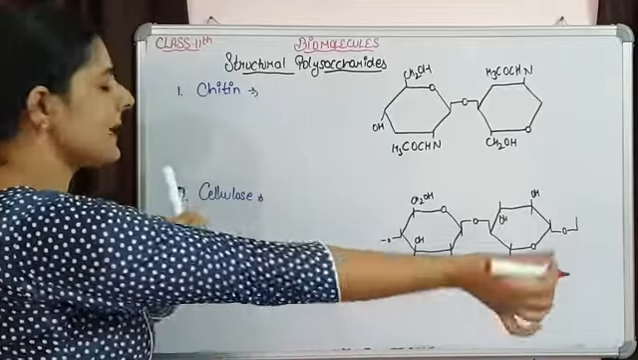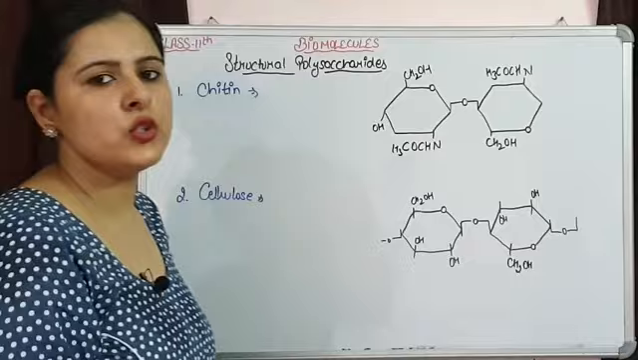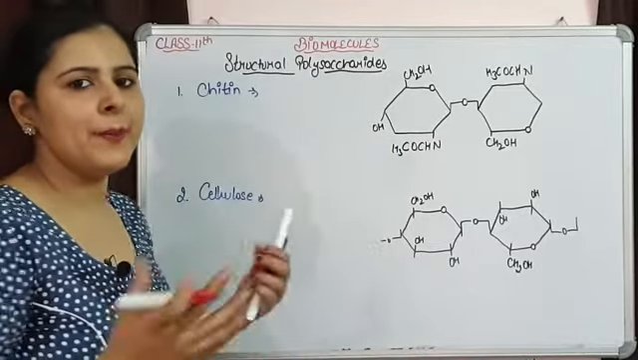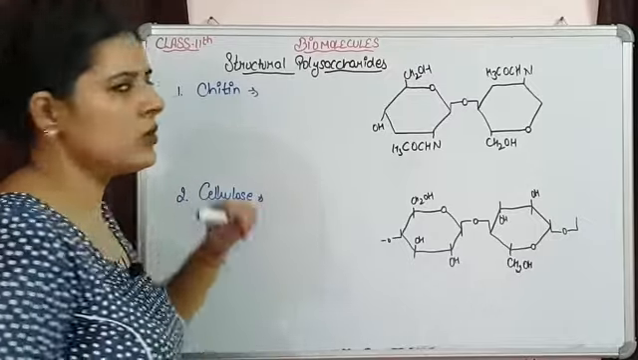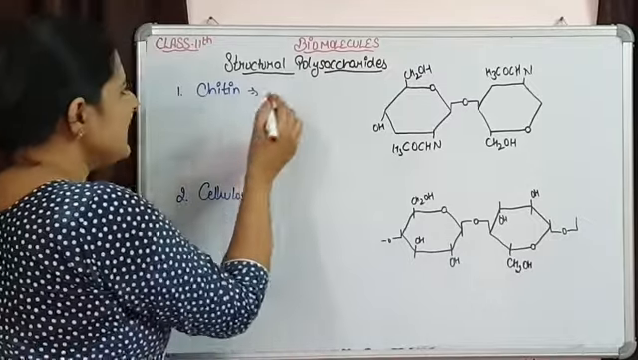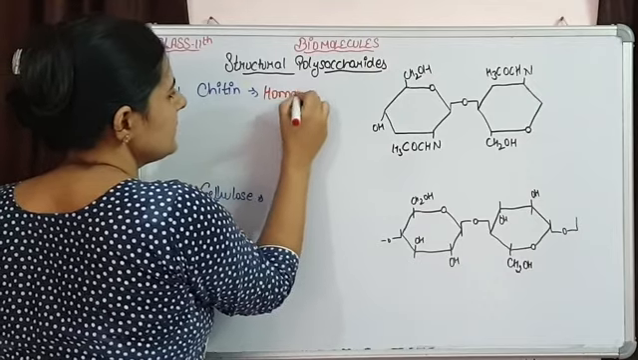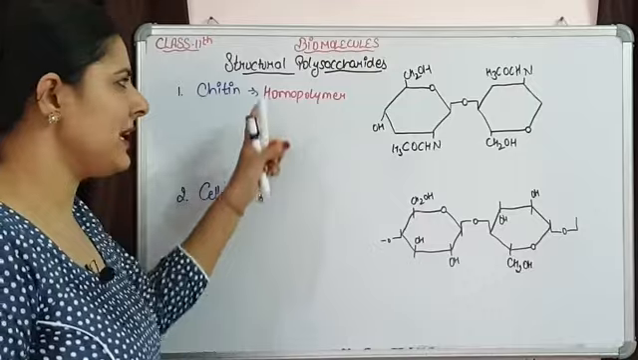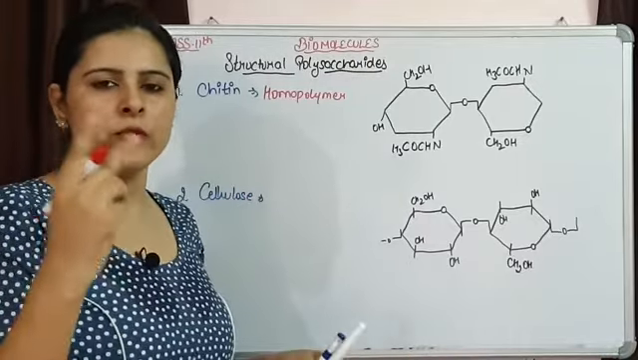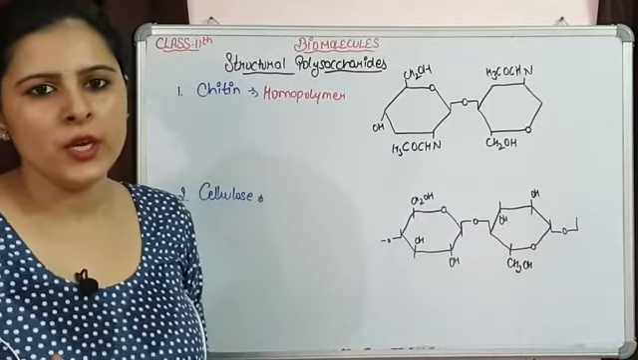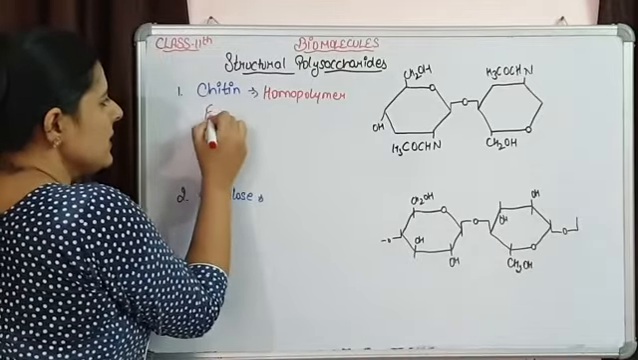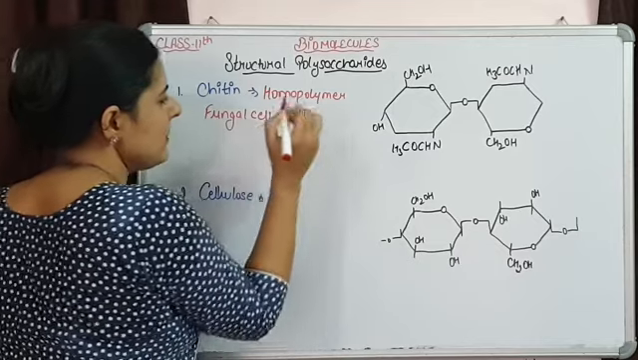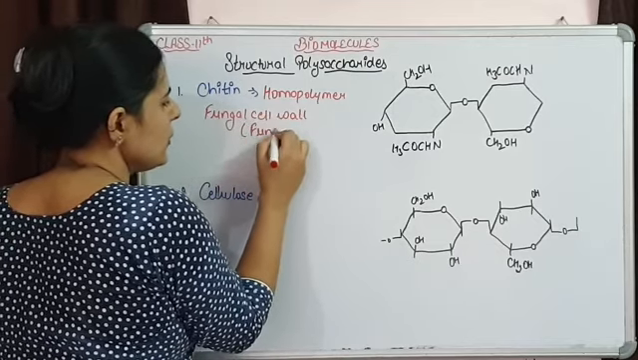Chitin is going to be the second most abundant compound present on Earth's surface. This chitin is a homopolymer. It is a complex carbohydrate made up of the same type of monomeric units, and it is found in the cell wall of fungi. So sometimes it is also known as fungal cellulose.